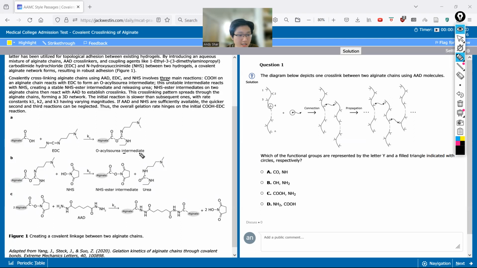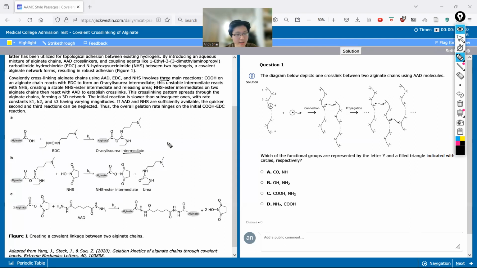Then this intermediate goes on to, right, so these two compounds are the same. This intermediate reacts with NHS, creating a stable NHS ester intermediate and releasing urea. And the NHS ester intermediate, we have two of them, then reacts with AAD to form crosslinks.